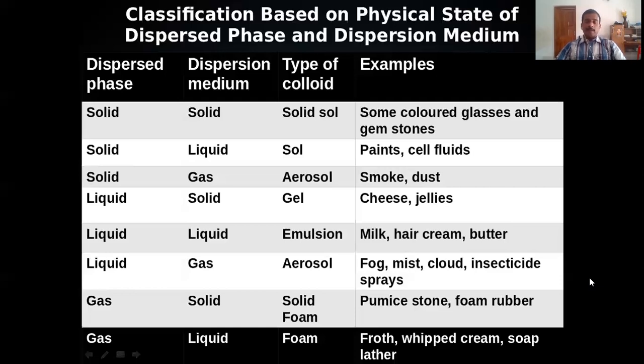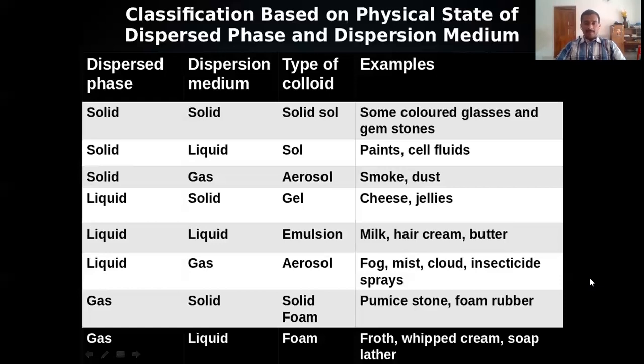Now the fifth category, liquid dispersed in liquid. The type of the colloid is emulsion. Liquid is dispersion medium and liquid is dispersed phase. So liquid dispersed in liquid, emulsion. Milk is an emulsion. Hair cream, butter, all are examples of emulsions. In milk, fat molecules are dispersed in water. So liquid dispersed in liquid, emulsion.